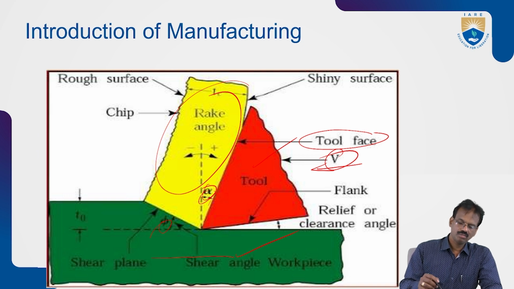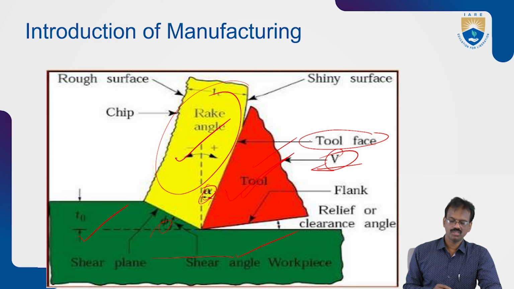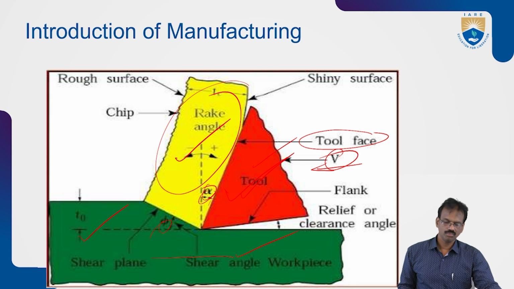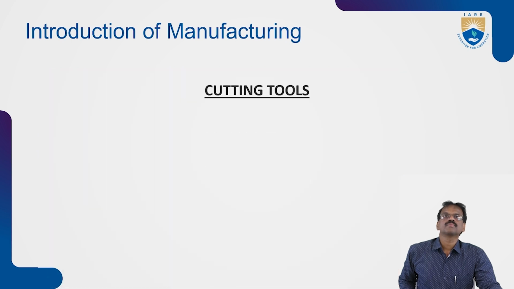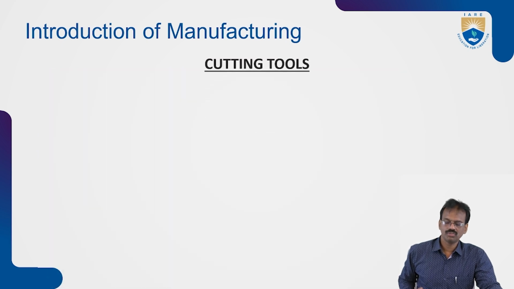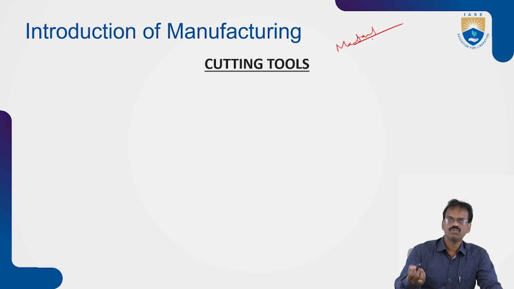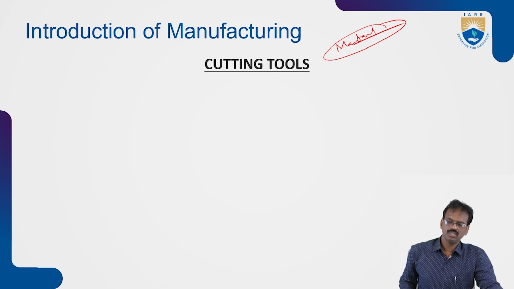So the basic requirements for machining are the workpiece, tool, and chips, and working conditions also. Based upon the working condition, we use some lubricants. So these are the elements included in the machining process. We'll see cutting tools first, because the first requirement is material. Without material, we can't create or design any product. Selection of material depends upon the design engineer, so that is another topic.